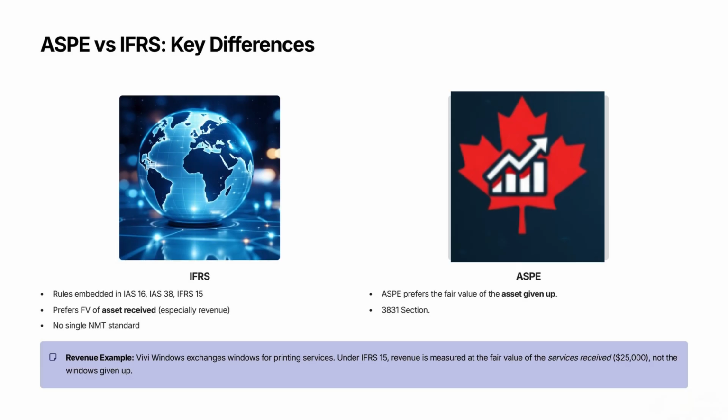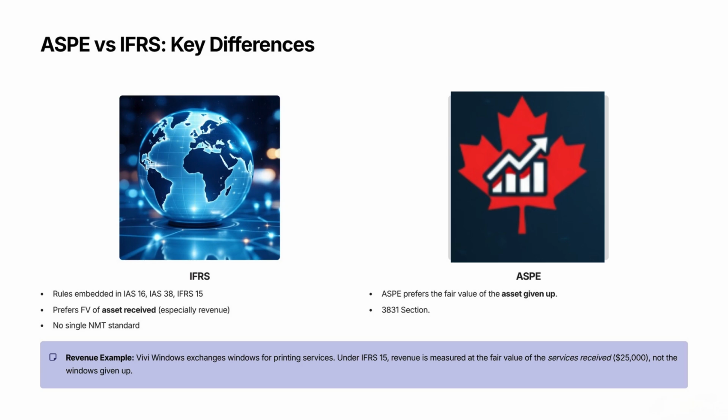Now, this sounds very similar under IFRS, but there's a key difference in approach. Let's compare. Here's where students get tripped up. Under IFRS, there is no single standard for non-monetary transactions. Instead, the rules are embedded in other standards like IAS 16 PPE, IAS 38 Intangibles, and IFRS 15 Revenue. But the principles are quite similar. Under IFRS, record at fair value unless the transaction lacks commercial substance or neither asset's fair value is reliably measurable. The main difference: ASPE prefers the fair value of the asset given up. IFRS prefers the fair value of the asset received, especially in revenue transactions.